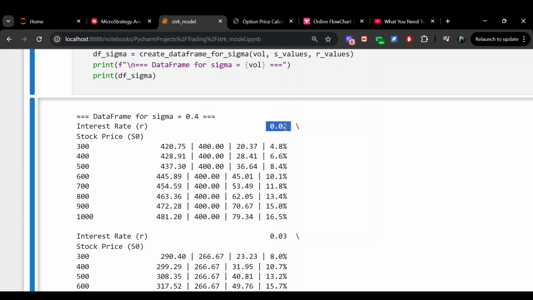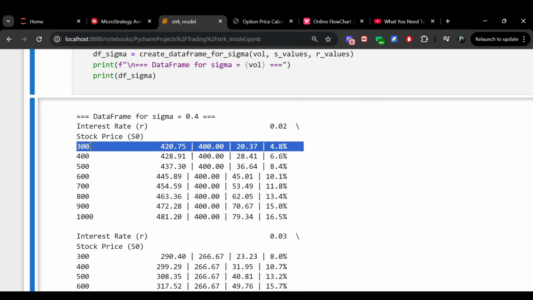If your interest rate is at 2%, then the value of the perpetuity absolutely starts dominating. So the way to read this thing is value of STRK is first, then the next one is the value of the perpetuity, and then the next one is the option value. And this is just the percentage that the option value occupies within this number. So all I did was I took this 20.37 and divided by 420.75, and I got 4.8%.